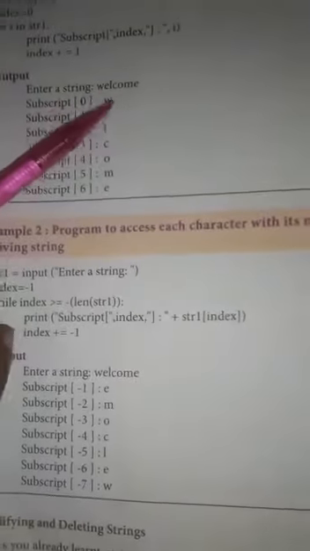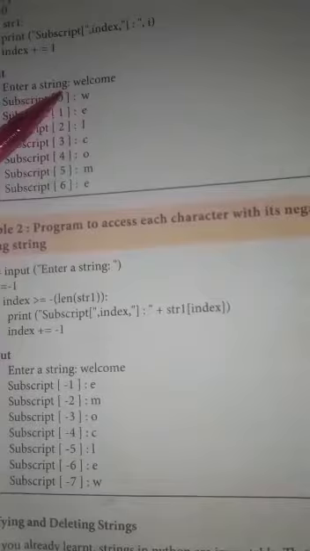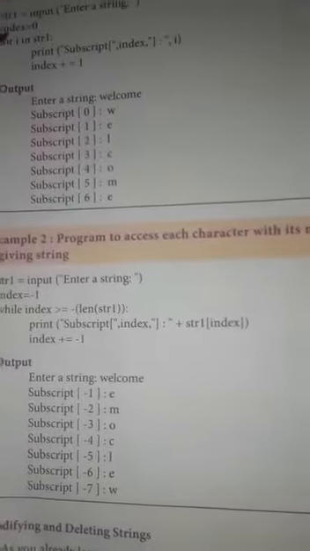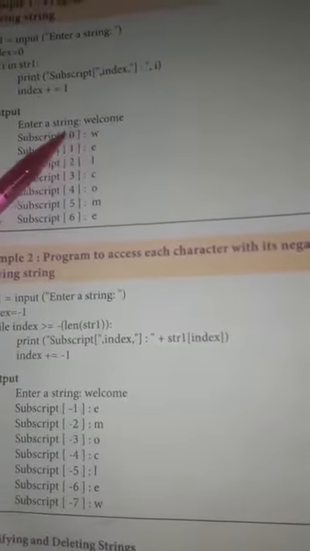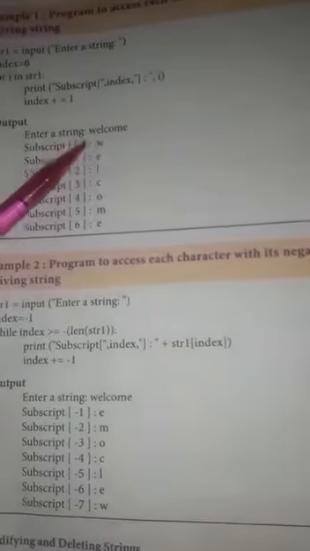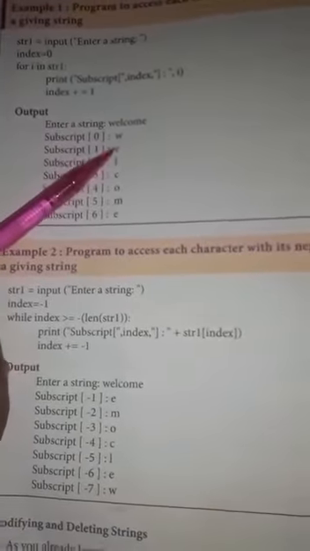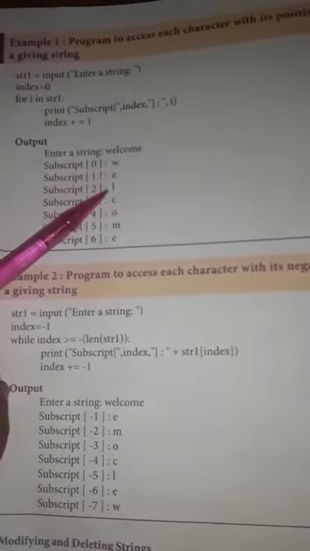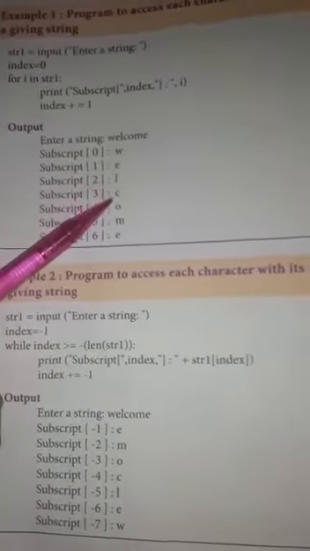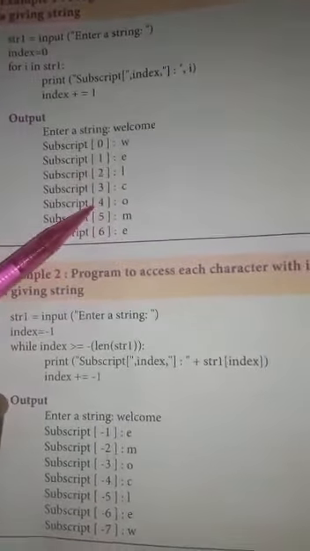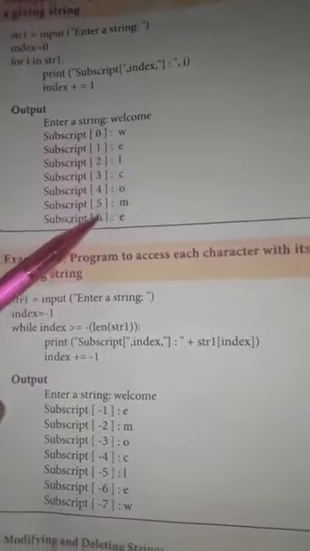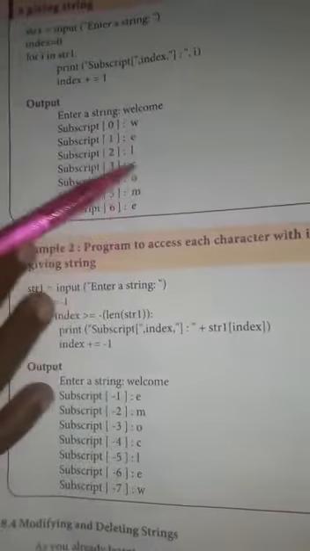Enter a string: welcome. It starts from index value 0. So the subscript of W has the index value 0. E has index value 1. Next L is 2, C is 3, O is 4, M is 5, E is 6. So index values start from 0 to 6. This is the positive subscript.